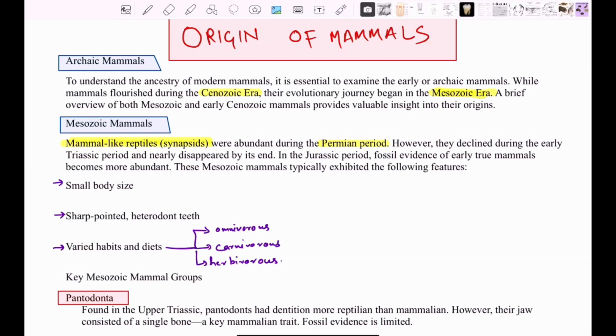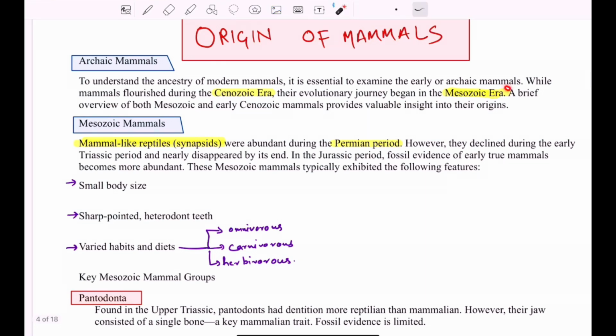The mammals originated the journey of evolution. It began around the Mesozoic era, and then they flourished during the Cenozoic era. Meanwhile, there were these archaic mammals that slowly underwent changes and adapted to the climate, and then they started the process of evolution. So let's discuss the Mesozoic mammals.